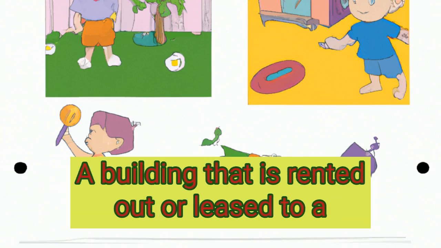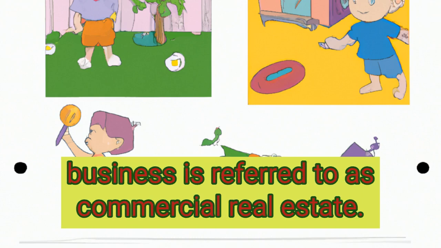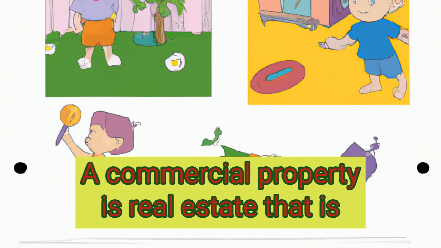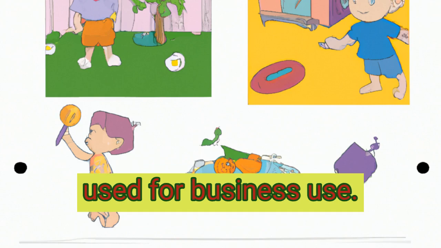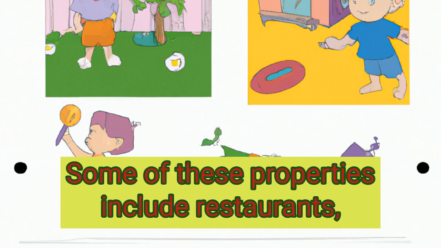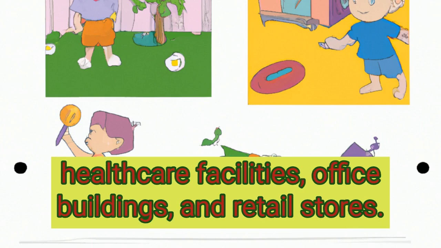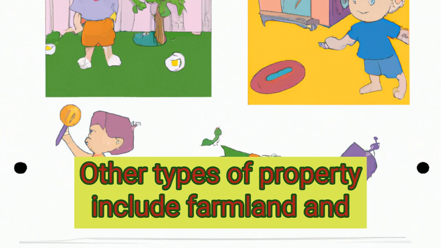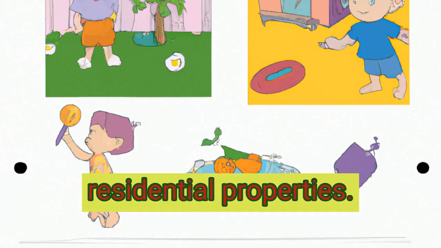A building that is rented out or leased to a business is referred to as commercial real estate. A commercial property is real estate that is used for business use. These assets may range from single units to huge office towers. Some of these properties include restaurants, healthcare facilities, office buildings, and retail stores. Other types of property include farmland and residential properties.